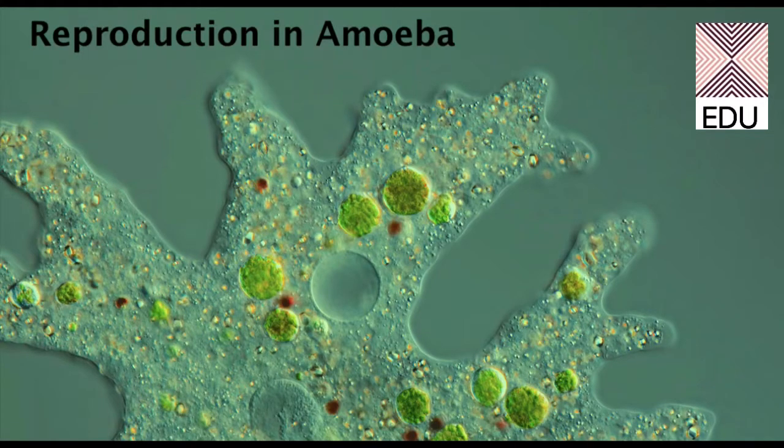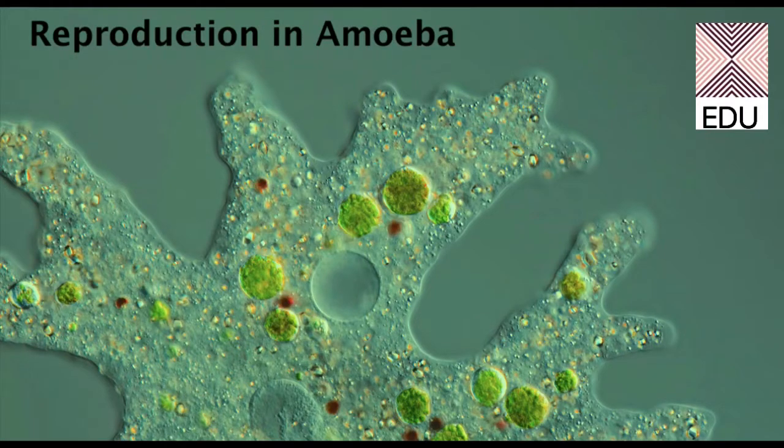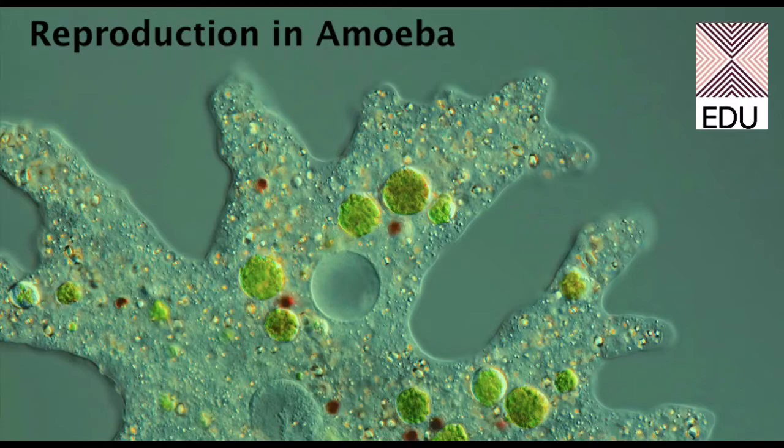The very first method is binary fission. As the name suggests, binary means two and fission means breaking up. So a single amoeba is broken up into two daughter amoebae by the process of mitosis.